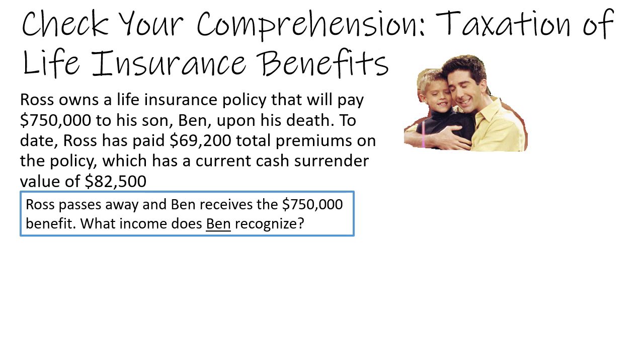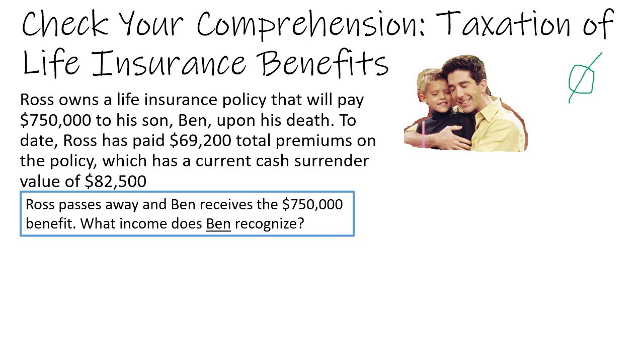If Ross owned a life insurance policy that will pay $750,000 to his son Ben, Ross paid $69,200 in premiums on the policy, and the policy has a current cash surrender value of $82,500. In scenario 1, Ross passes away and Ben receives the $750,000 benefit. What income does Ben recognize under the tax code?